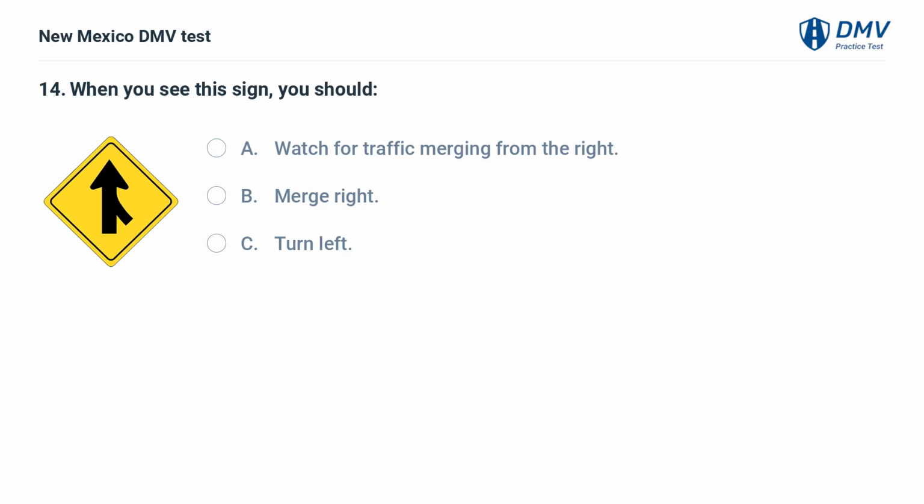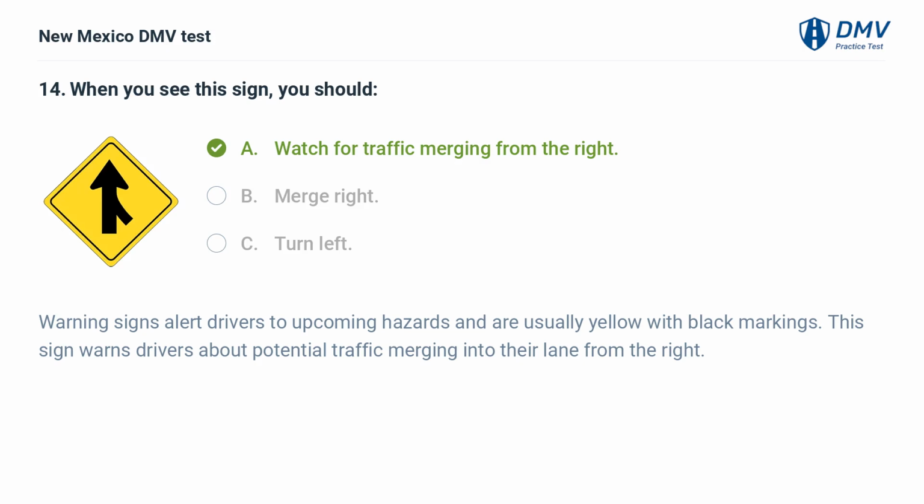When you see this sign, you should A. Watch for traffic merging from the right. B. Merge right. C. Turn left. The answer is A. Watch for traffic merging from the right. Warning signs alert drivers to upcoming hazards and are usually yellow with black markings. This sign warns drivers about potential traffic merging into their lane from the right.